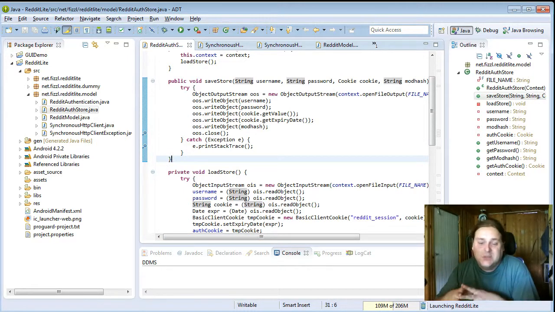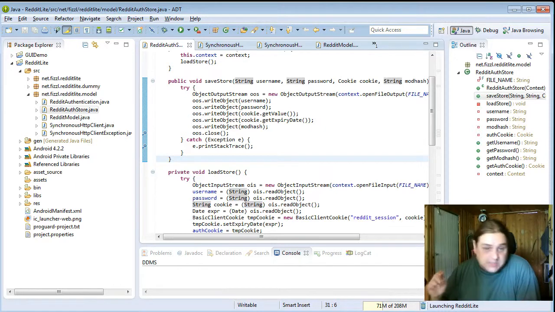So basically we don't need to log in again basically ever if you click remember me. If you have checked it, we will also store your username and password in a private store, and if the cookie has expired we will try to use your username and password to authenticate again and get a new cookie.